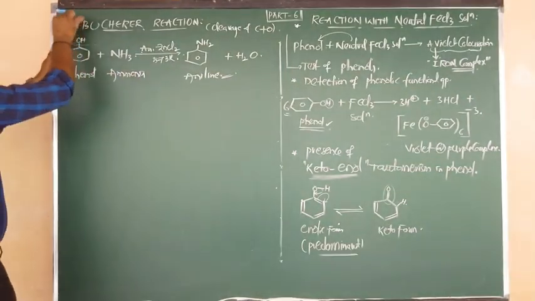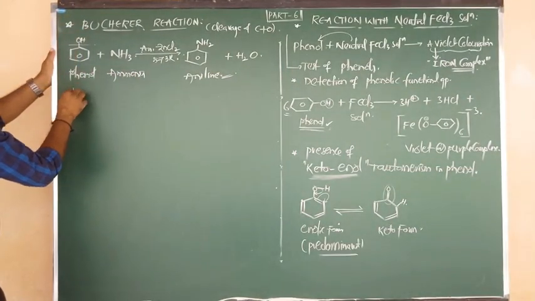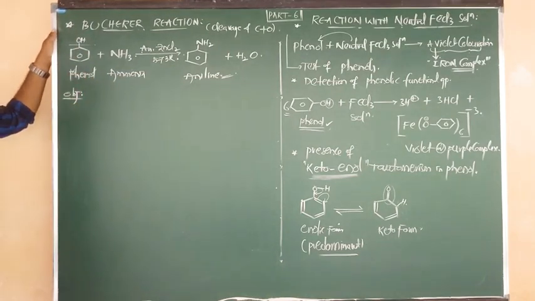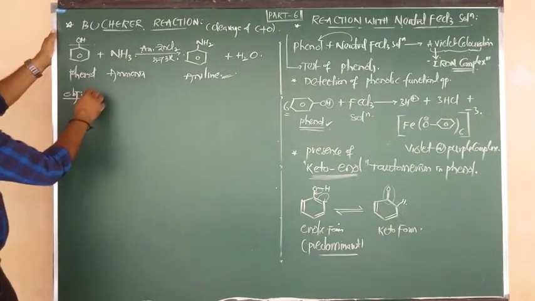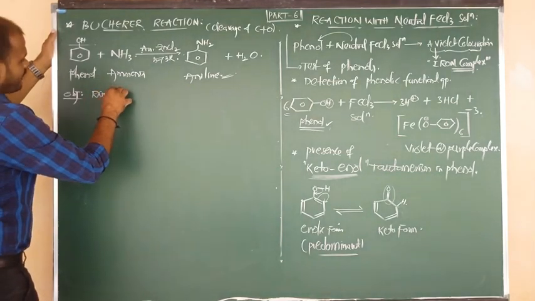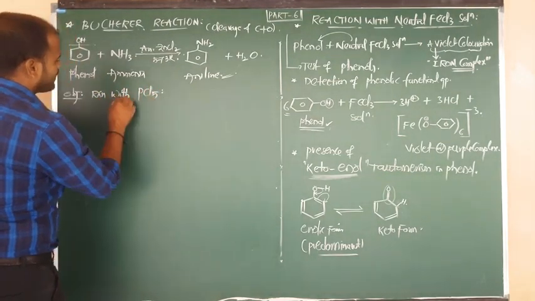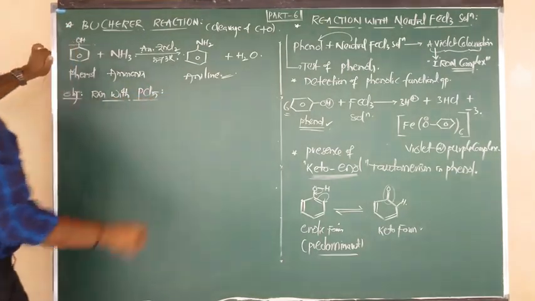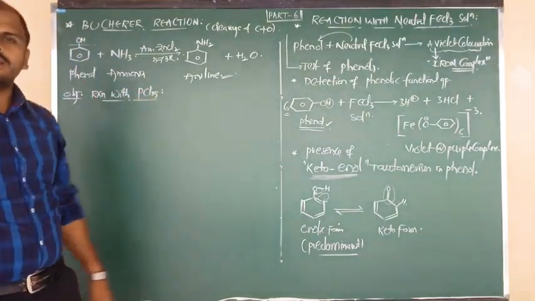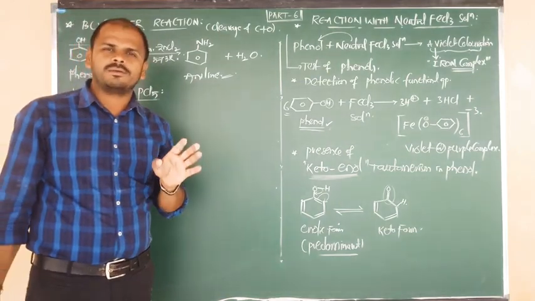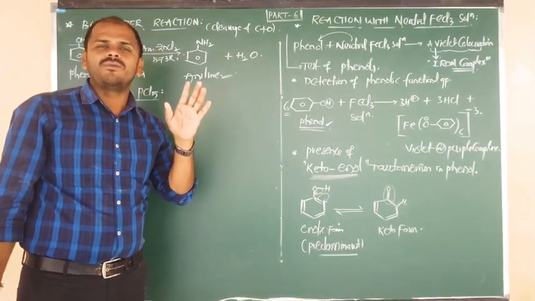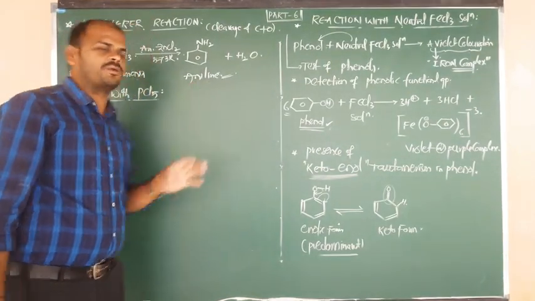The next topic I am going to discuss with you. This reaction is only for objective. The reaction is the reaction with PCl5, phosphorus pentachloride.